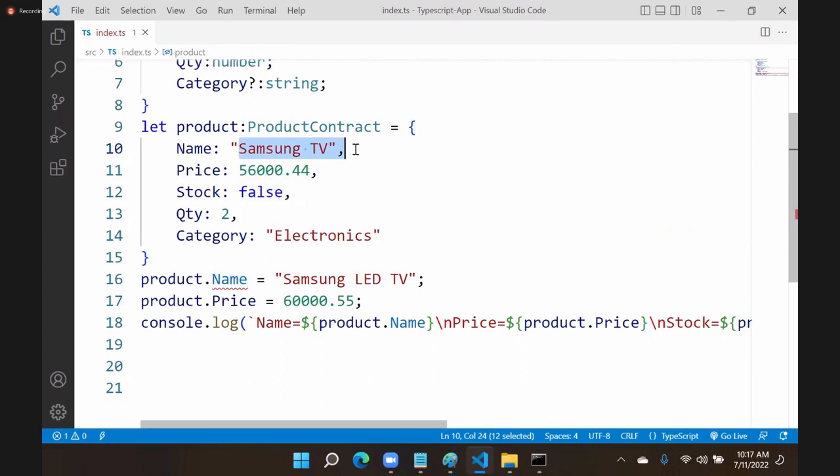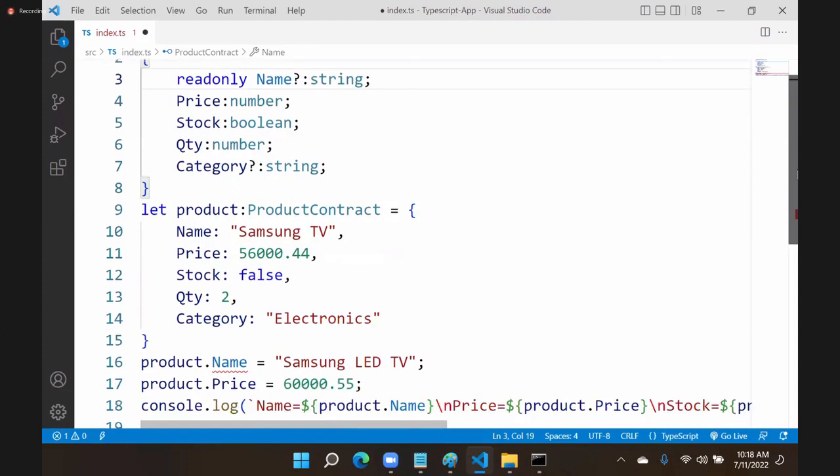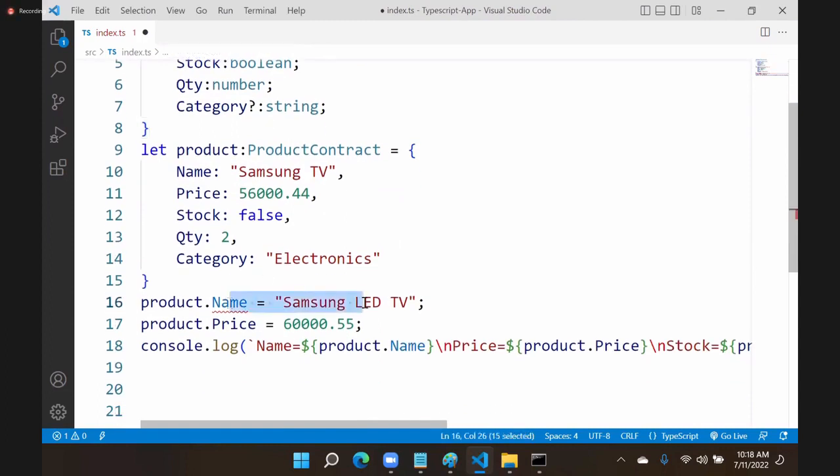Whatever you mentioned at the time of initialization, stays the same. You cannot change it, but you can change price, because it is not read only. You can make it all read only also, your wish. It can be read only, it can be optional. You can write both. Suppose name is not mandatory, then you can make it optional. But if optional is also read only, it means you cannot add any new value.